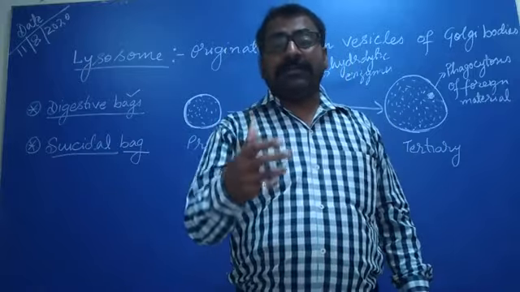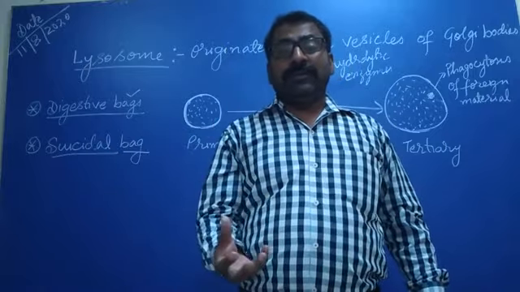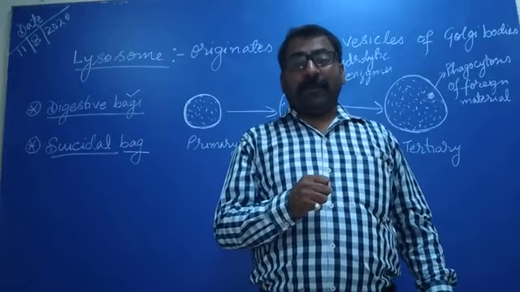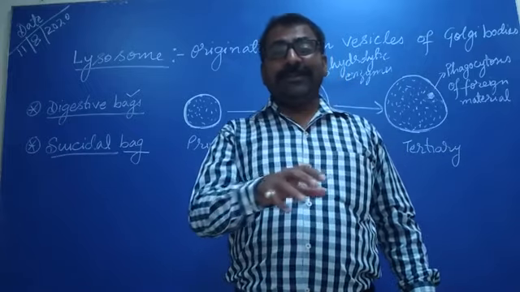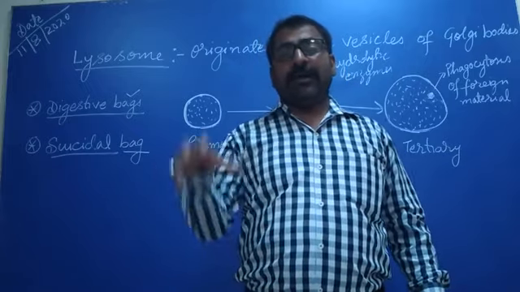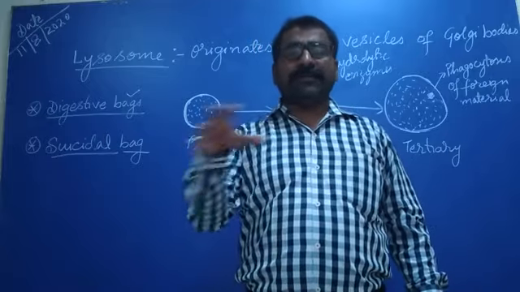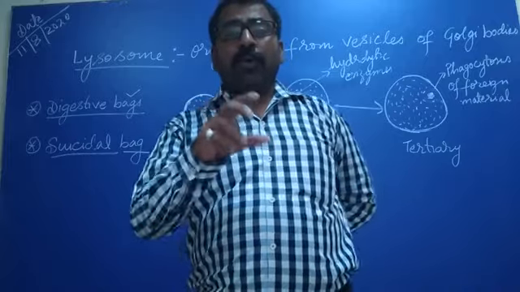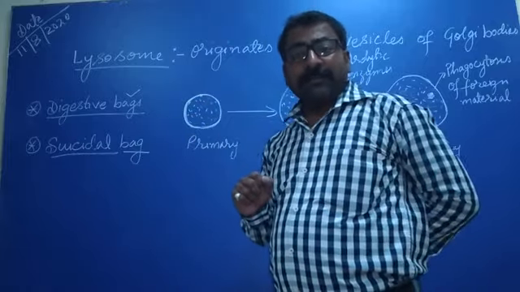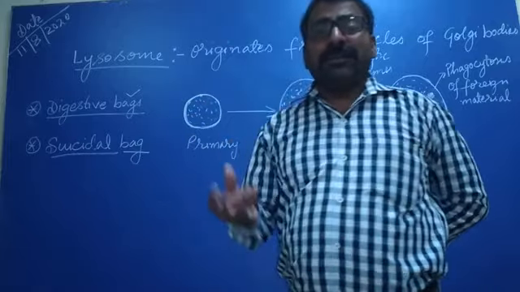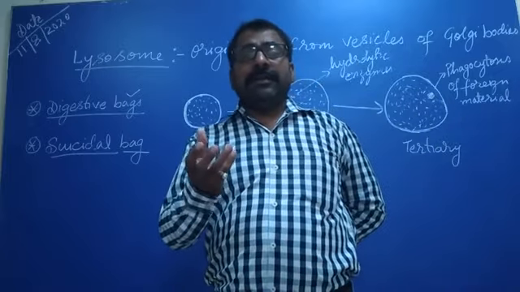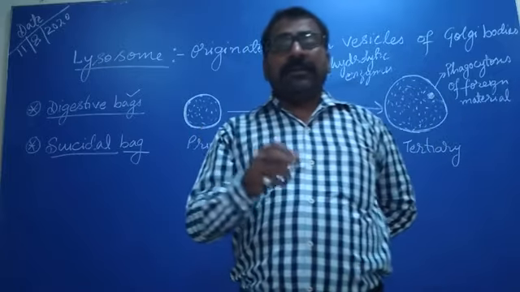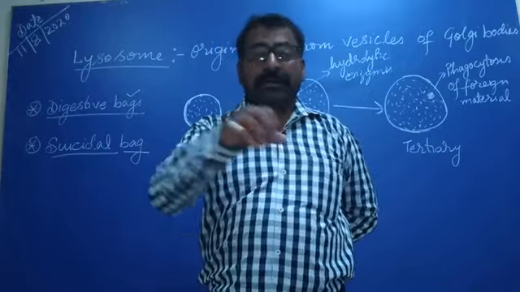the lysosomes start digesting their own cell organelles. Due to physiological irregularity inside the cell or deficiency of any chemical substance, the lysosomes start digesting their own cell organelles. They may digest endoplasmic reticulum, Golgi apparatus, or even mitochondria.